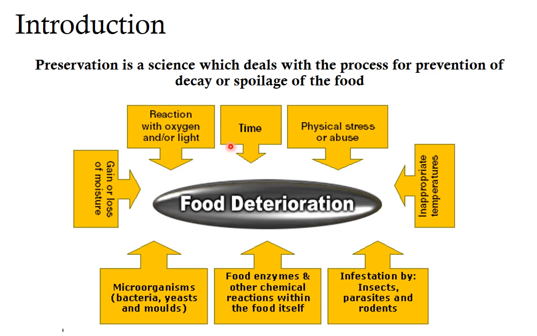Next is time. For how long duration you store the food will also affect the food spoilage. Most of the processed food have an expiry date printed on them, so that you can use them within that time limit. And next is physical stress or abuse. You can also call it mechanical damage. In fresh fruits and vegetable handling or even in processed food, if there is any kind of mechanical damage or stress, it will cause the food to deteriorate faster.